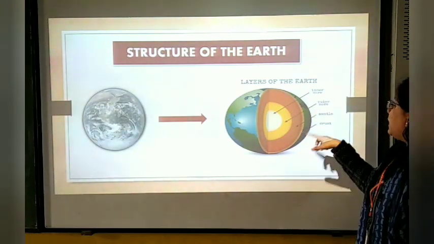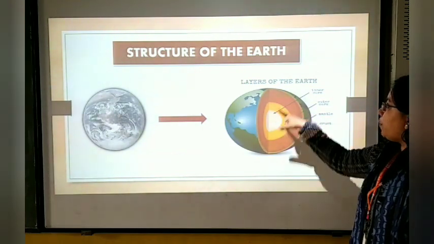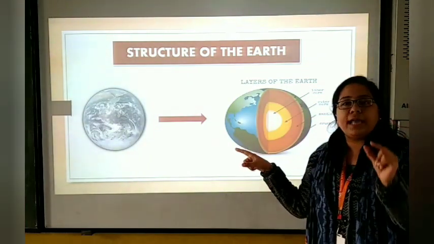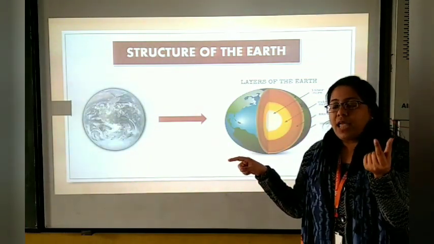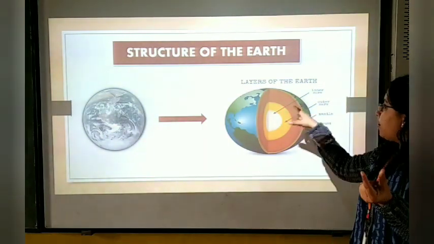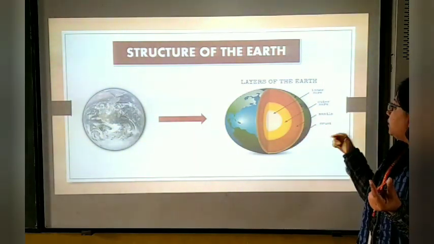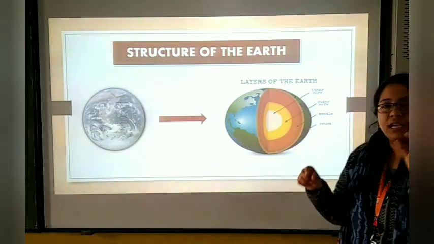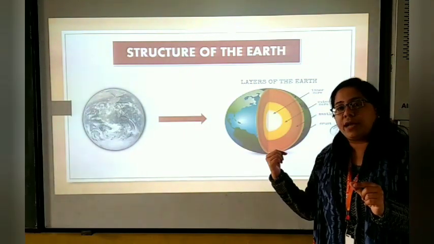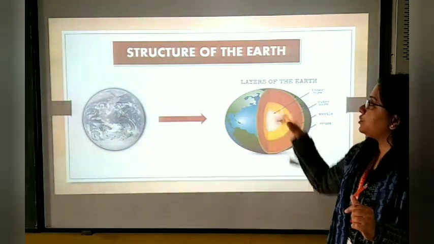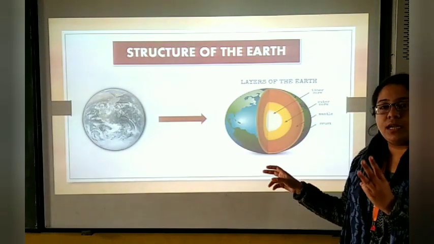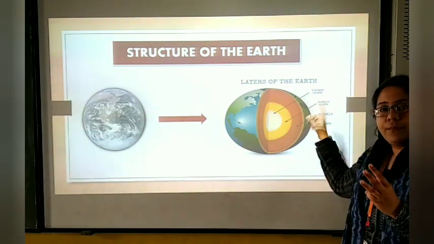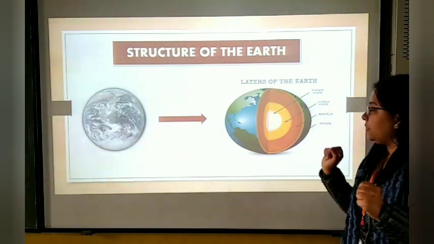Furthermore, moving to the next point, the mantle. Mantle is the red part you can see here, children, and you have to compare this with the boiled egg's white part. Clear? Next one will be the outermost part, the crust. You can compare it to the eggshell. So here is the structure of the Earth. Earth has three basic main layers. The first one will be the crust, then the mantle, and the last one will be the core.